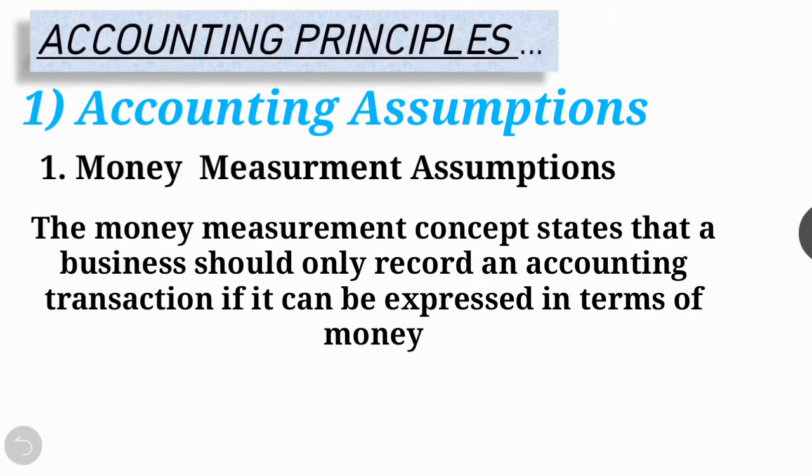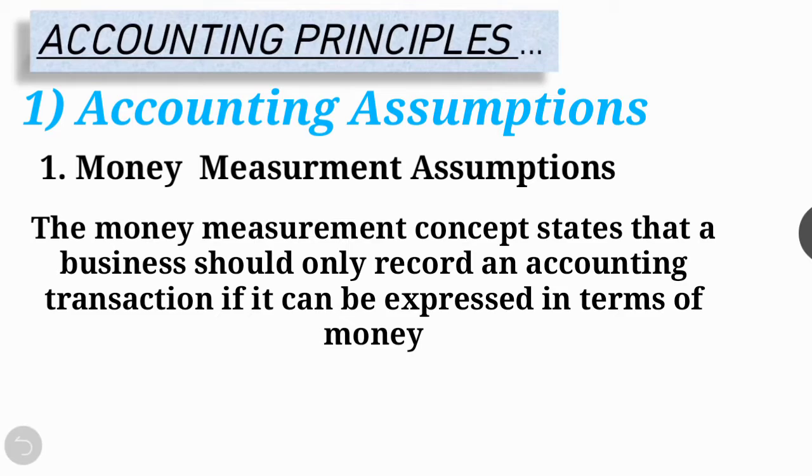Money measurement assumption: transactions which can be expressed in terms of money are recorded in the books of accounts. The records of transactions are not to be kept in physical units but in monetary units. So, it is also called the monetary concept. It means the money measurement concept states that a business should only record an accounting transaction if it can be expressed in terms of money.